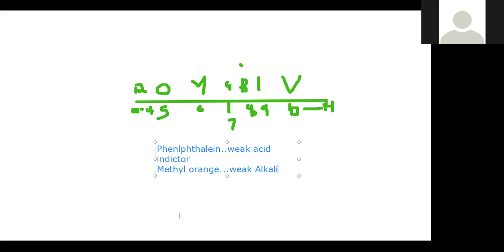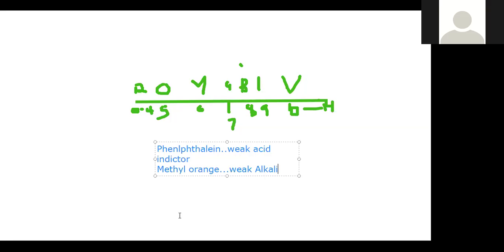Now, let me go over again. When you put phenolphthalein in a solution and the solution doesn't change, it remains colorless, then that means the solution is an acid. However, when the solution changes to red, then that means the solution is an alkaline. Unlike methyl orange, where when you put it in a solution and it changes to red, you know that the solution is an acid. When it changes to yellow or maintains its orange color, then we are saying that it is a base. That's how it works. You know, orange and yellow is very close.